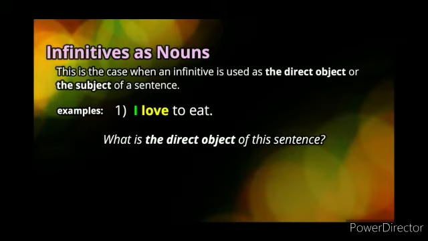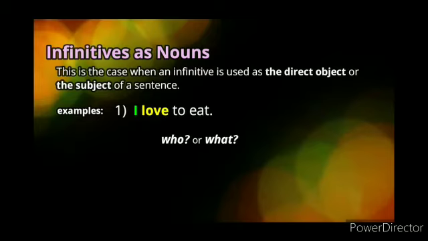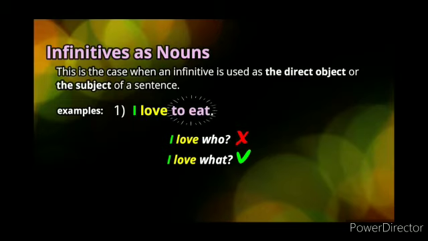Now children, just tell me what is the direct object of this sentence. You have to ask the verb a question: who or what. I love who? I love what? I love to eat. So "to eat" is your infinitive.